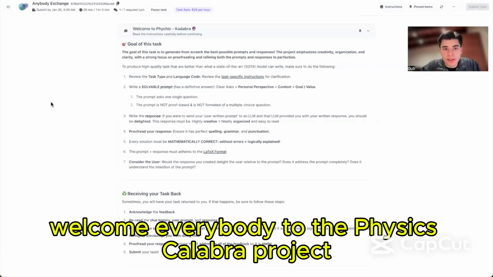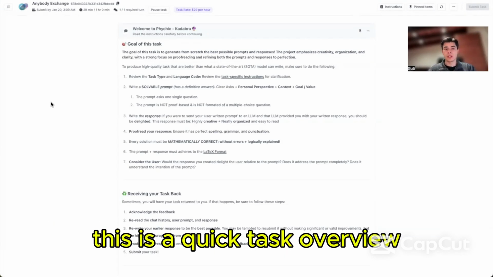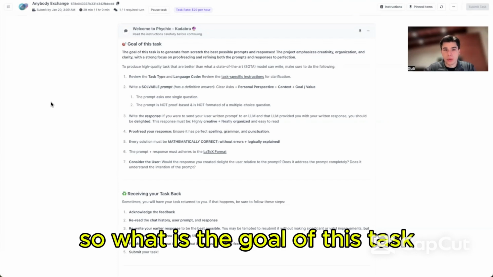Welcome everybody to the Physics Cadabra project. This is a quick task overview. So what is the goal of this task?